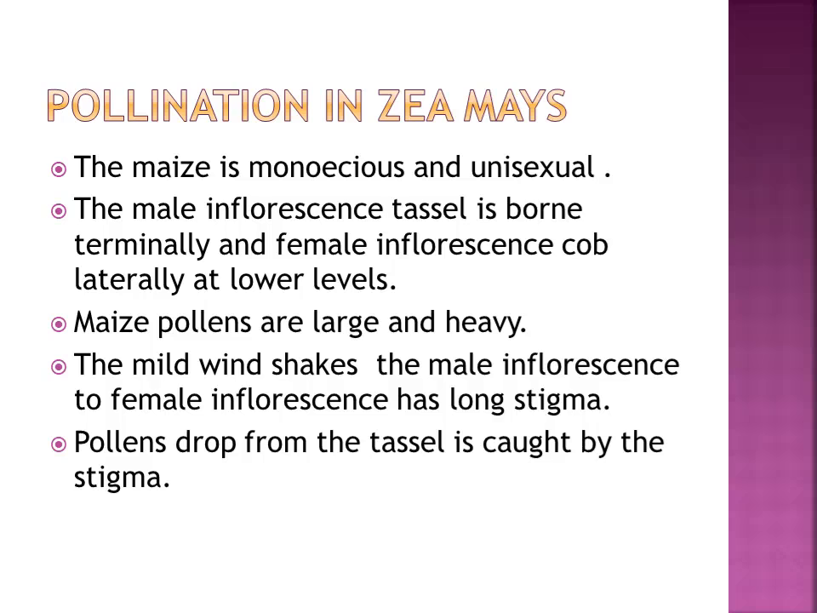So maize is a monoecious and unisexual flower. Both the sexes are present in the same plant. The male inflorescence, that is the tassel, is present in the terminal part of the plant. The female inflorescence, the cob, is present laterally at a lower level, just beneath the anther. Maize pollens are large and heavy. The mild wind shakes the male inflorescence and makes the pollens fall on the female inflorescence because it has a long stigma. So the pollens drop from the tassel and are caught by the feathery stigma.